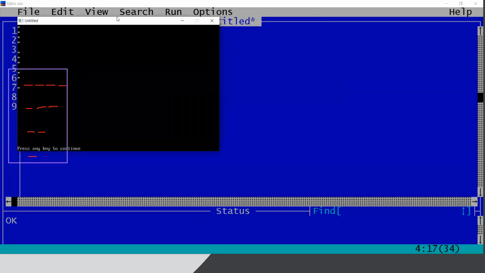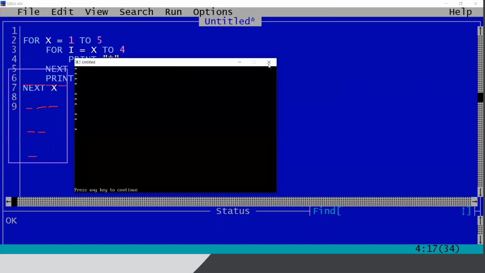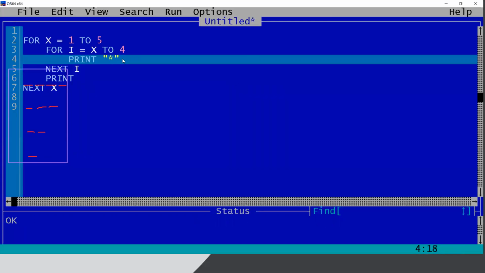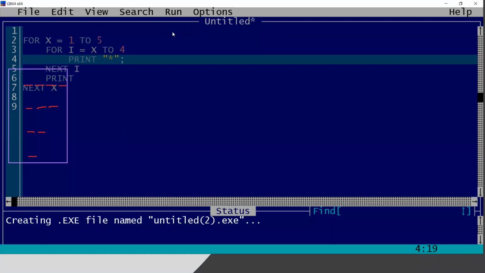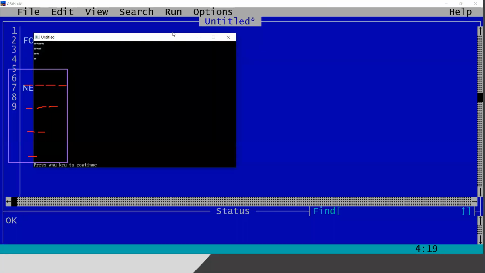Okay, sorry, I have done one mistake. It is good to do some mistakes. Otherwise, you might think sir has gone through all the programs before, so I am even thinking and doing the same. So look, it is 4 stars in the first line, 3 stars in the second line. It is printing it correctly. And in the last line, it is not printing any star, so it is not visible.